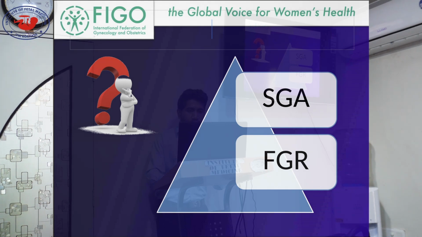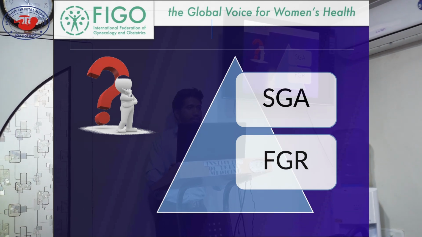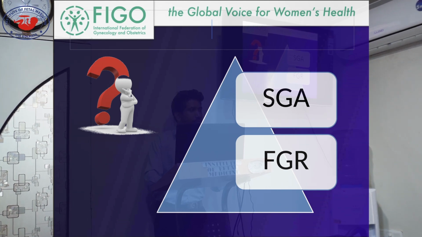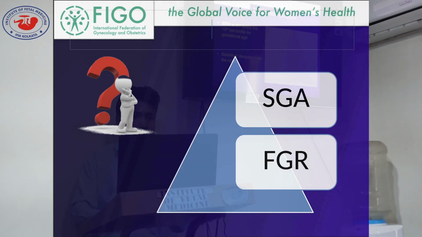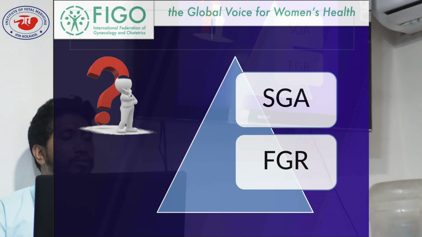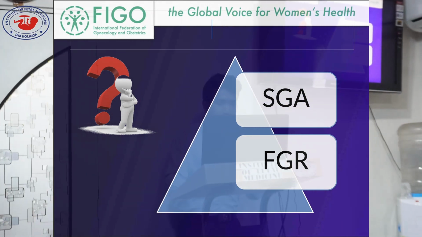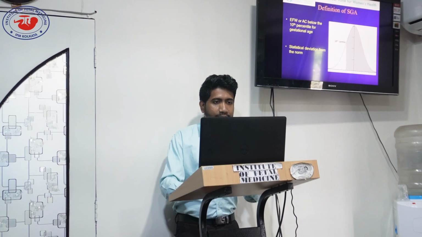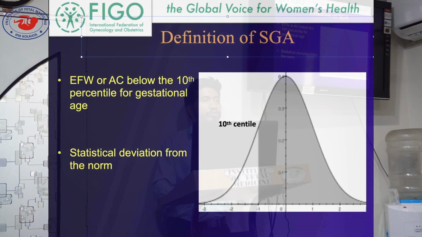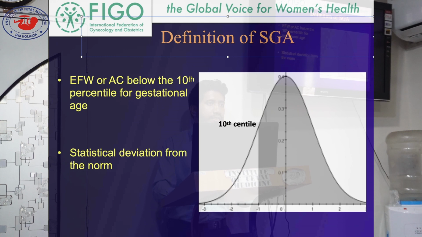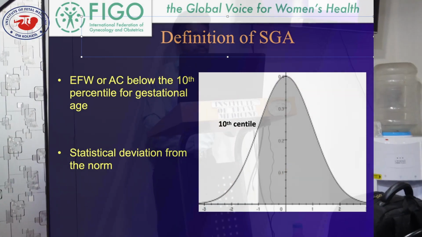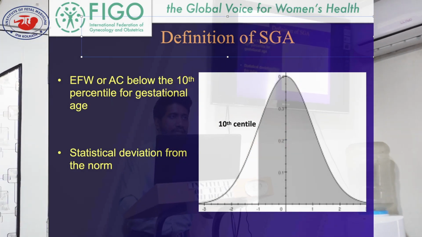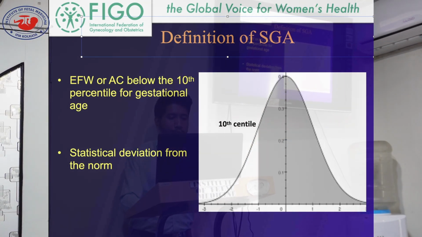So the first confusion is what is SGA and what is FGR. There is a huge gray zone within this. So what is SGA? Anyone has any idea? SGA according to expected fetal weight. Yes, this is basically a statistical deviation from the normal. You all know that bell-shaped curve, which shows in the middle part the 5th to 95th percentile of the normal population.